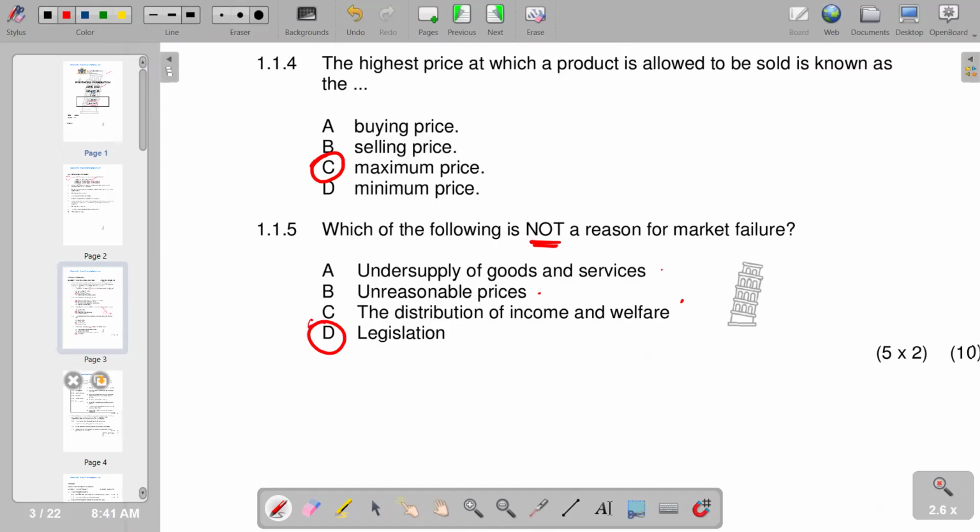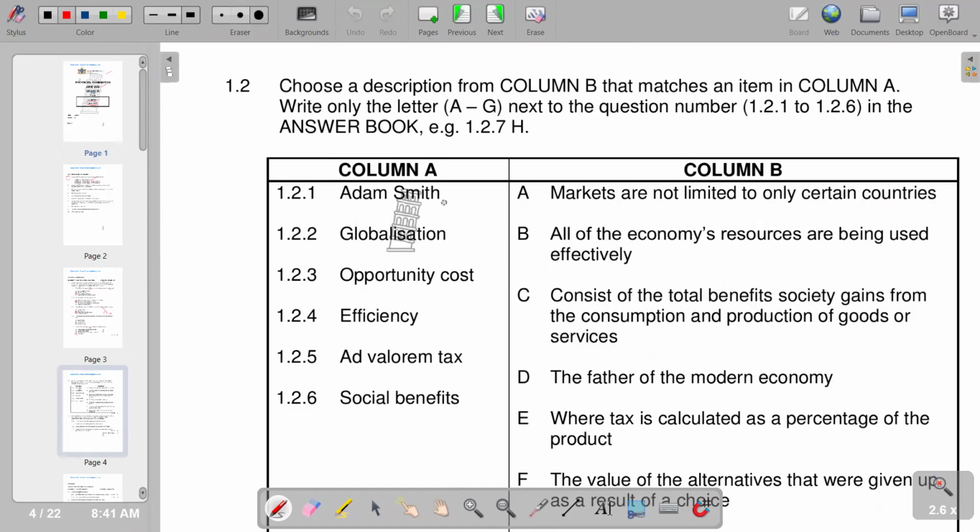We'll move on to the next part, which is going to be our matching words. So the first term that we have is Adam Smith.